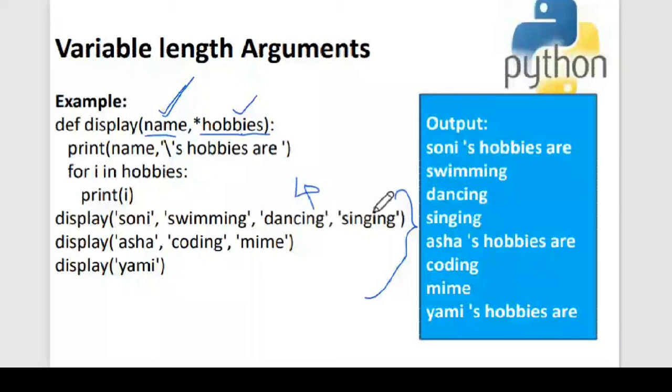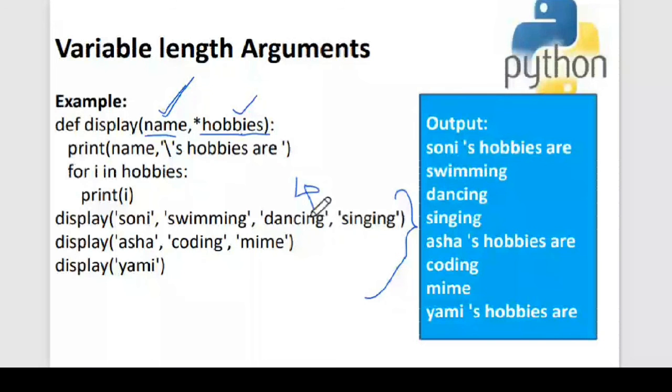So the name is taken, right? So I said name and then hobbies are. And then I have iterated through these hobbies using a for loop. For i in hobbies, I said. So each and everything will be taken. And since this is a tuple, there is an ordering. So I said print i, so it will be printing swimming, dancing, and singing on the screen for me. So this is the answer for the first function call, for the first display call.